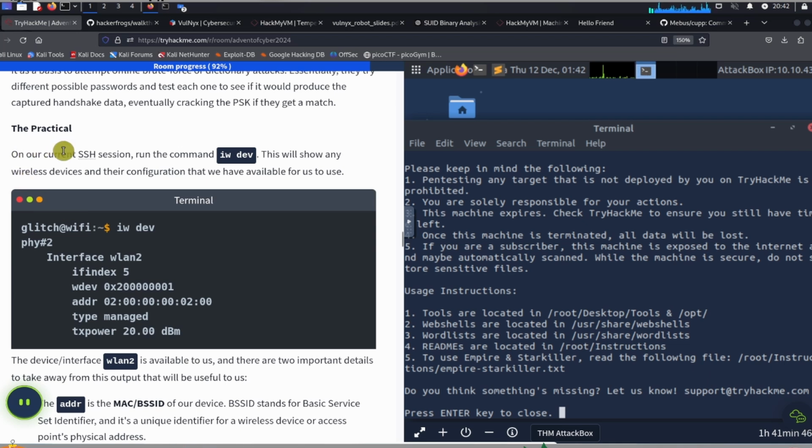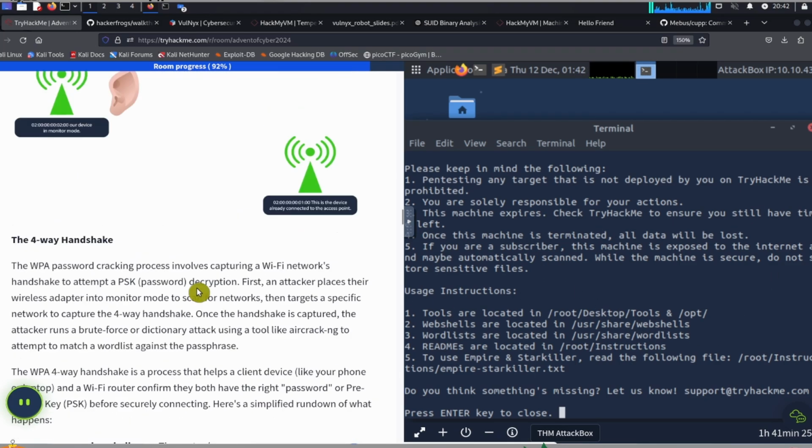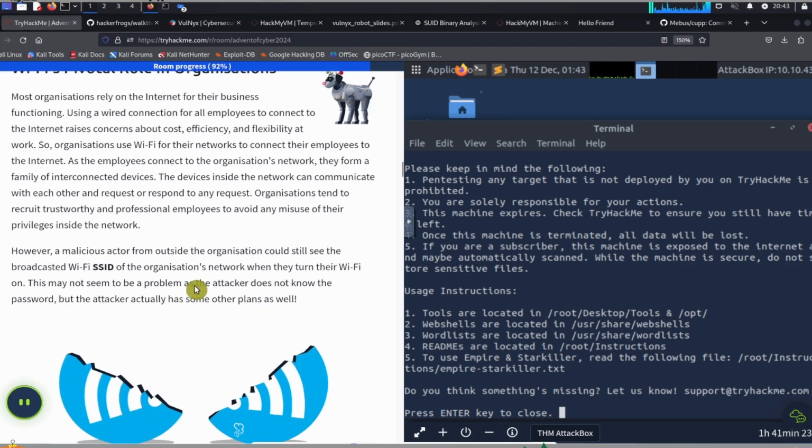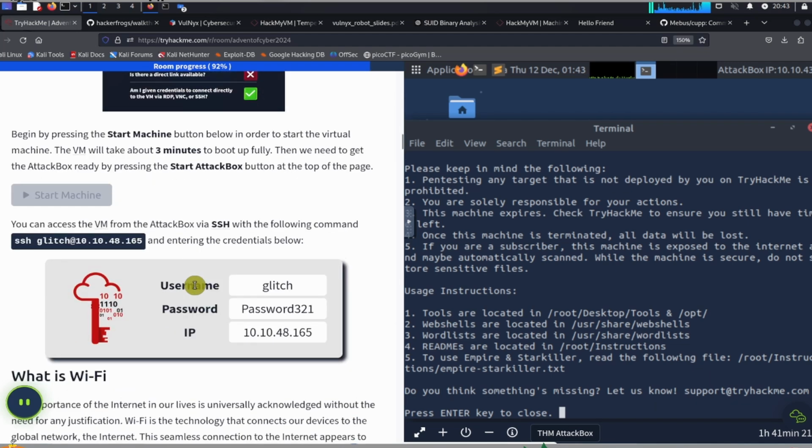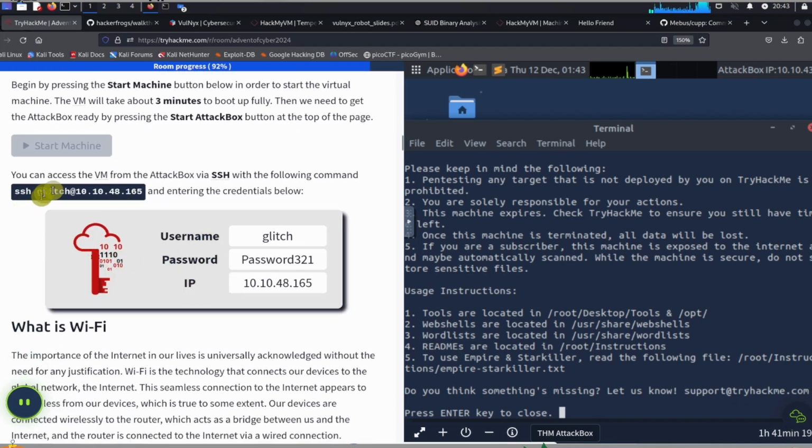The practical. On our current SSH session, run the command iw dev. This will show any wireless devices in the configuration that we'll have available for us to use. Okay, so this is the part where we have to connect to the vulnerable machine from the attack box. So let's go back up. We've got some SSH credentials over here that we need to use to connect to the machine.